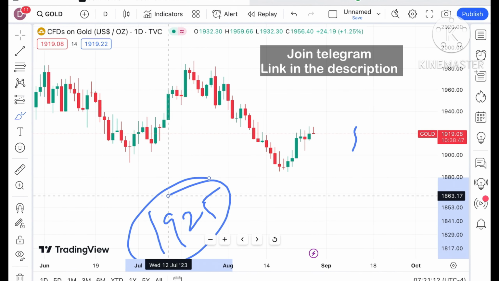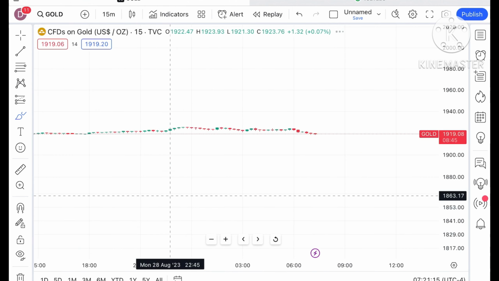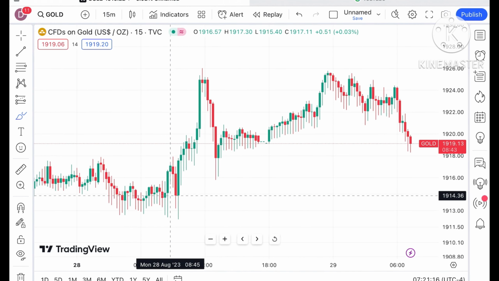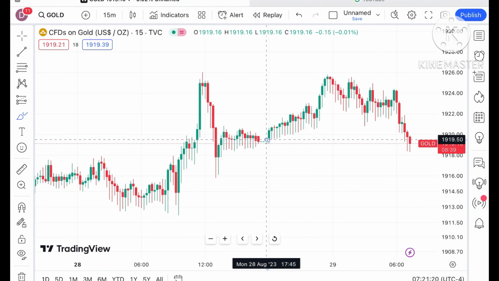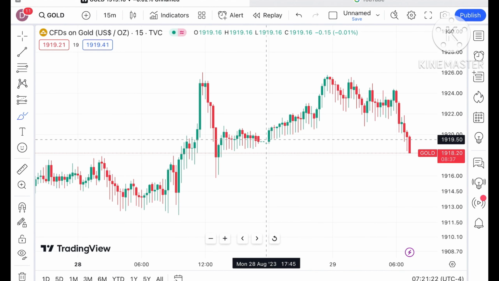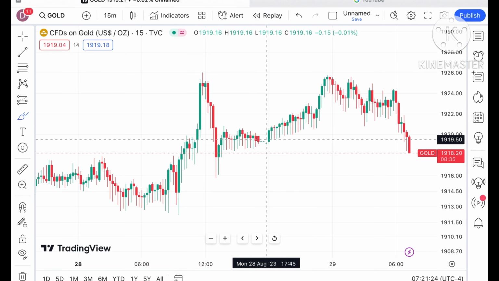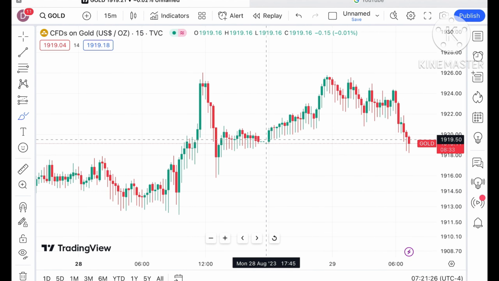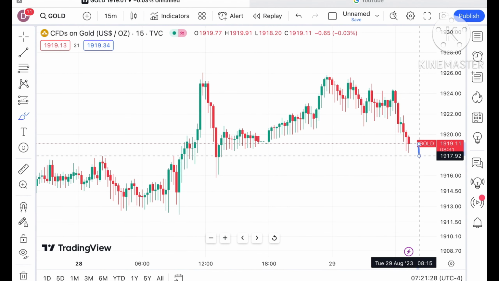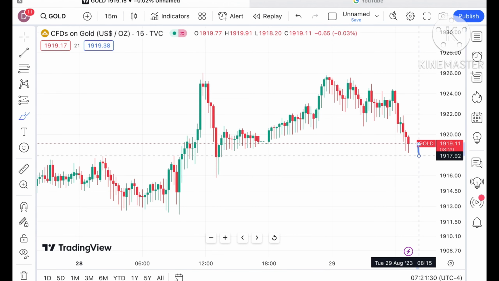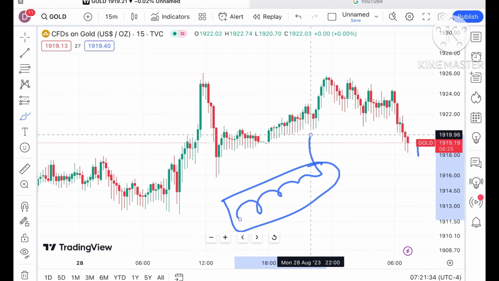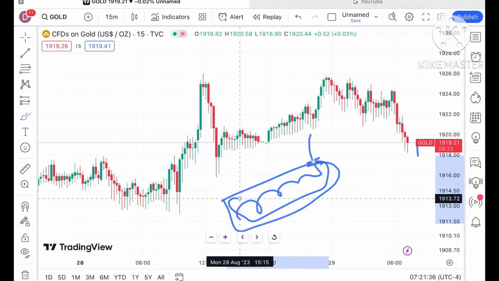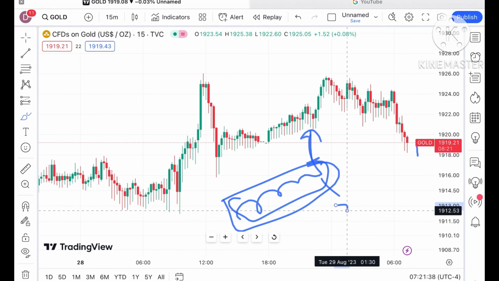If we go to a 15 minute chart, you will see clearly that this level has not come since 5:45 yesterday. Now it is trading, and it went to a level of 1918 also. Chances will be high that if it starts going further low, it will go further down, because as I've already explained, if there is a zone breakout after a period of time, we can see a further upside or a downfall.